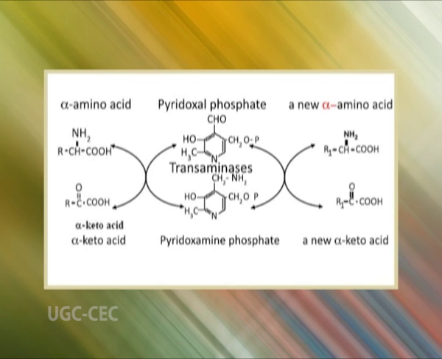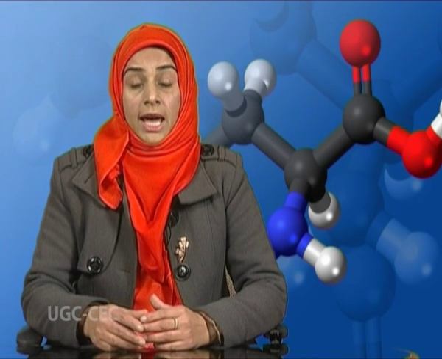Aminotransferases act by transferring the amino group of an amino acid to the pyridoxal part of the coenzyme to generate pyridoxamine phosphate. The pyridoxamine phosphate form of the coenzyme then reacts with an alpha keto acid to form an amino acid and regenerates the original aldehyde form of the coenzyme.